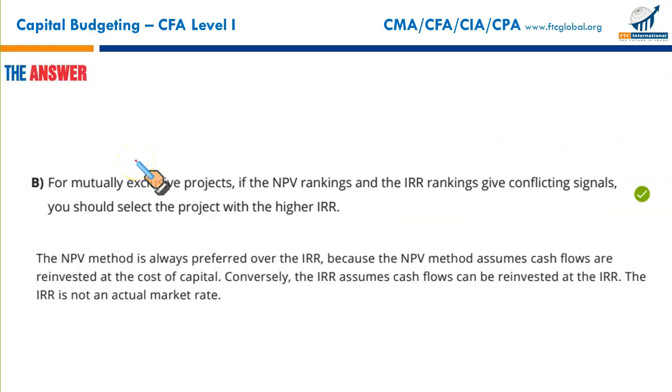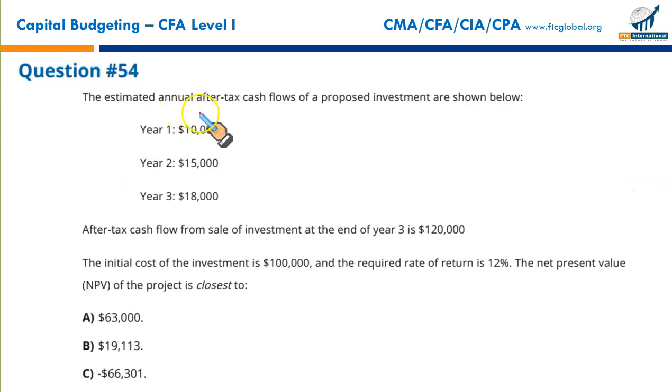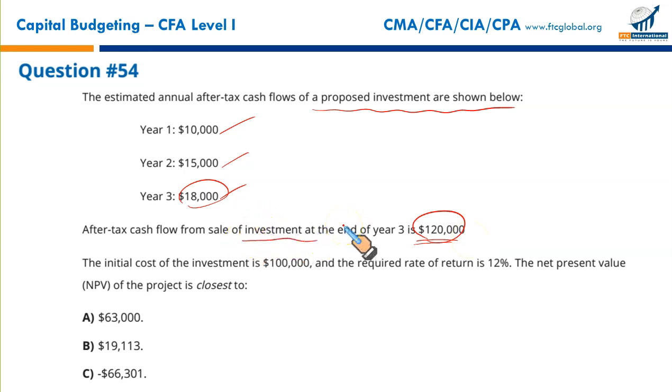Moving on, we are just at the tail of this topic. The estimated annual after-tax cash flows of a proposed investment are shown below, for years 1, 2, 3. The after-tax cash flow from the sale of the investment at the end of year 3 is 120. This is a good question. This is one of its kind so far in all the previous 53. Why? Because we have two different inflows in year 3. 18,000 is the conventional regular inflow, and this 120,000 involves the sale of investment or the disposal at the end of year 3. So please, gentlemen, attention.